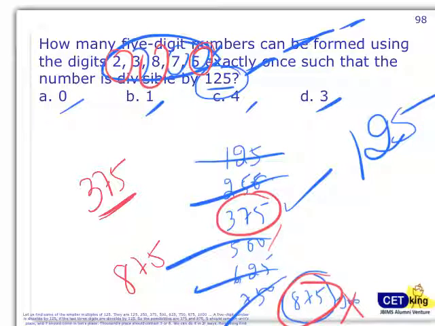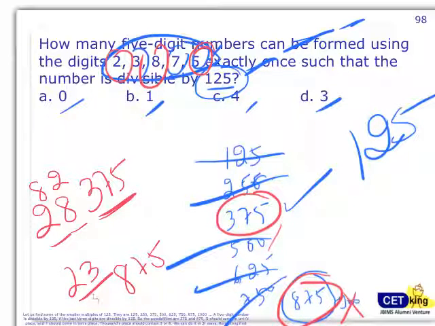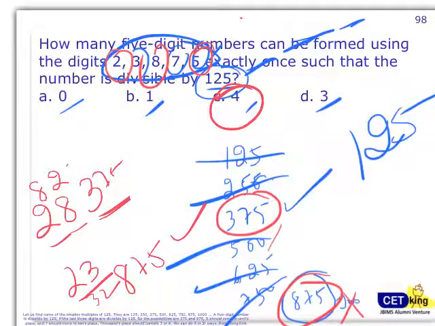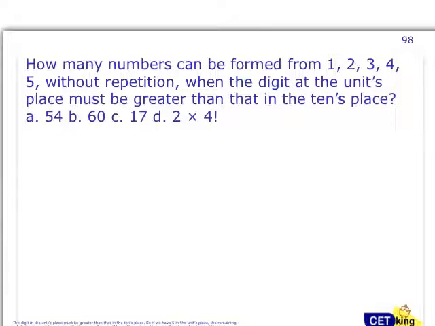Now if the last 3 digits are 875, the first 2 digits have to be 23 or 32, 2 combinations. If it is 375, it can be 28 or 82. So 2 here, 2 here, total 4 cases possible for this question. Yep, all the best. Again, good question. Alright, next please pause the video and try to do it.